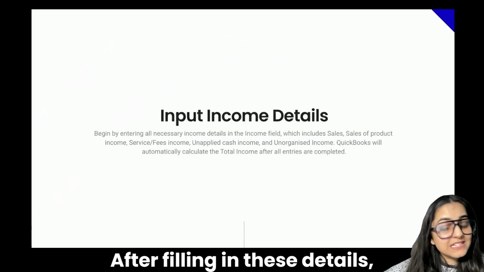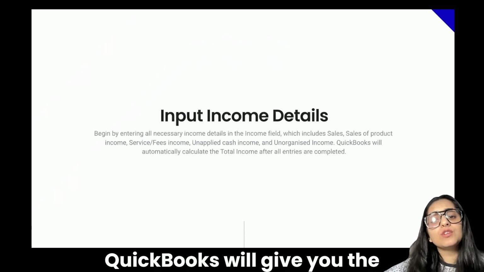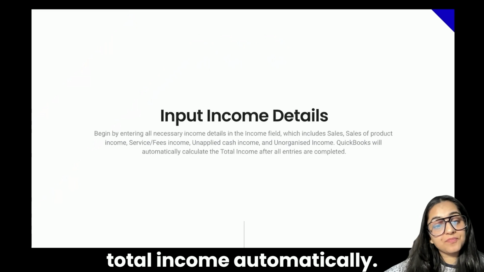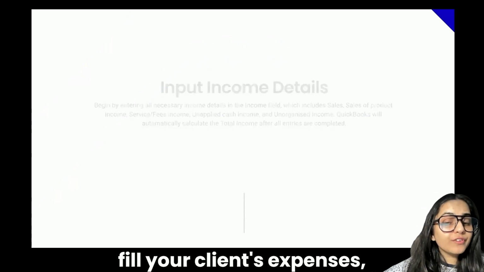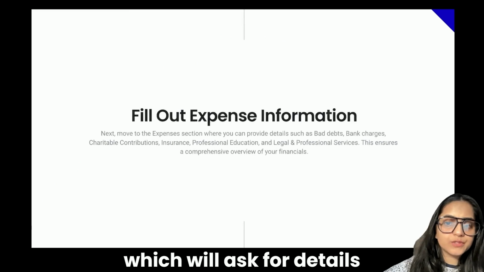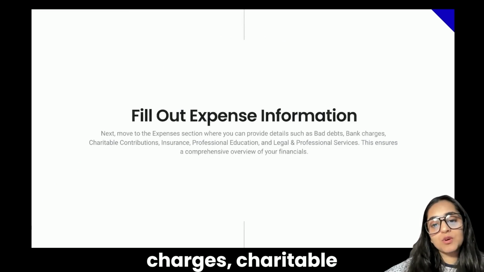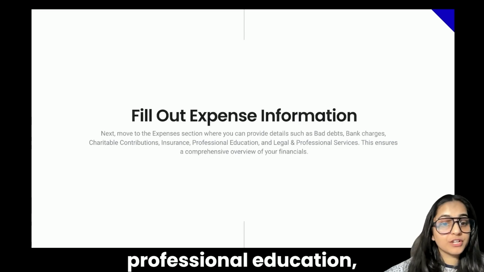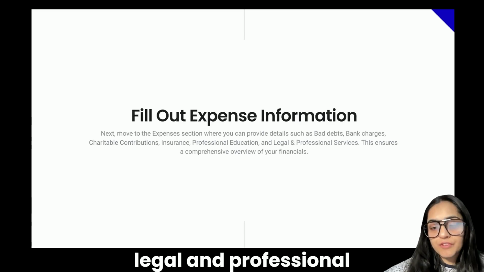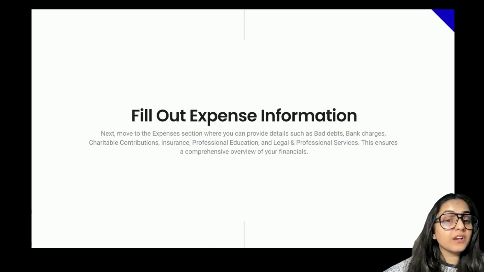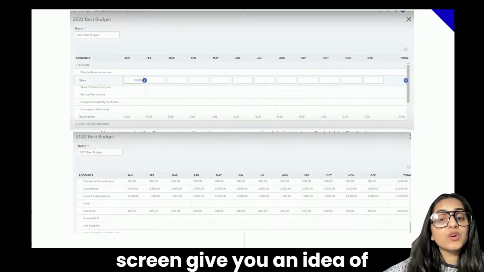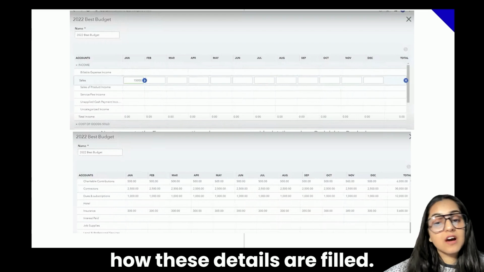After filling in these details, QuickBooks will give you the total income automatically. In the same way, you will fill your client's expenses, which will ask for details like bad debts, bank charges, charitable contributions, insurance, professional education, legal and professional services, etc. Now, these images on your screen give you an idea of how these details are filled.